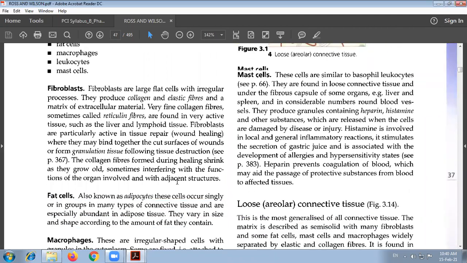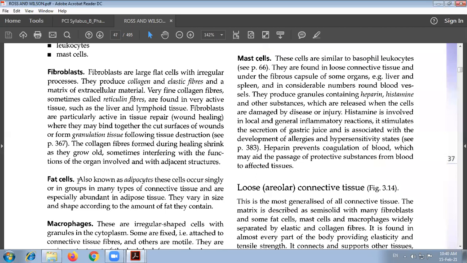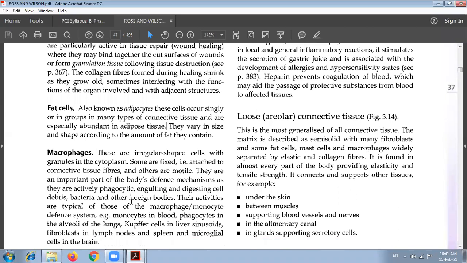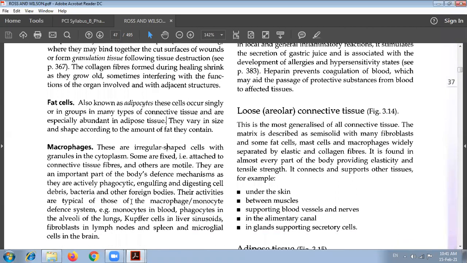Then the next one is the fat cells. These fat cells, also known as adipocytes, give the insulation function, as we have discussed earlier. Adipose tissue is formed by these fat cells, and they vary in size and shape according to the amount of fat they contain. Okay. The next one is the macrophages. These are irregular shaped cells with granules in their cytoplasm. Some are fixed, that is attached to the connective tissue fibers, and others are mobile or motile.